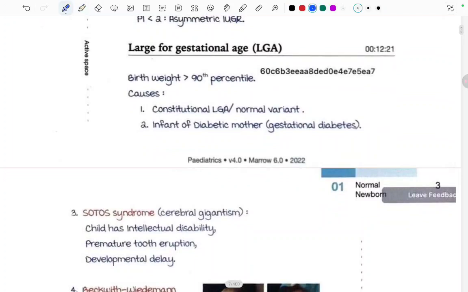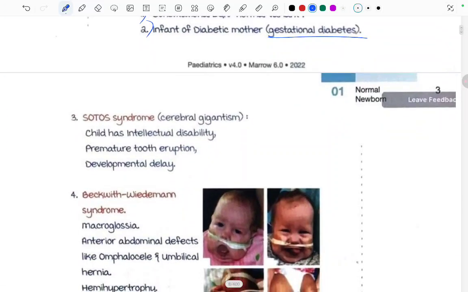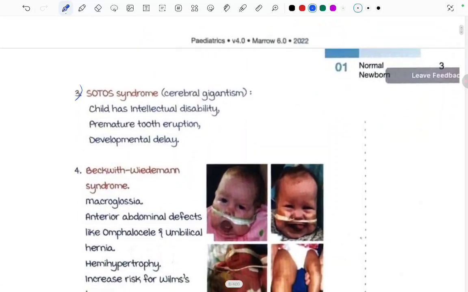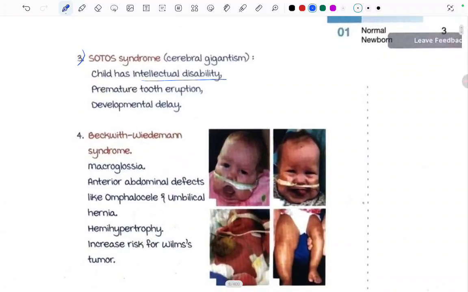Now coming to the large for gestational age baby, we already saw, right? Birth weight percentile is more than 90th percentile, and its causes can be: first is the constitutional large for gestational age, which is the normal variant. Second, it can be due to infant of a diabetic mother. If the mother has gestational diabetes, then there are high chances that the baby will be large for gestational age. And the third cause can be Sotos syndrome, that is cerebral gigantism. Child has intellectual disability, premature tooth eruption is seen, and there is developmental delay in Sotos syndrome, which is a cause of large for gestational age baby.